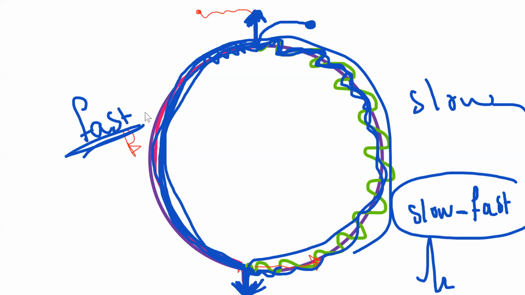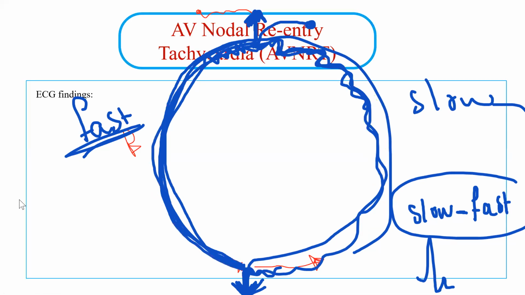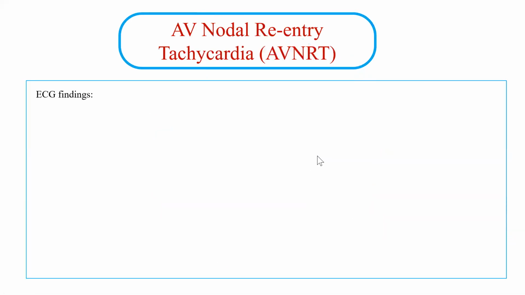All right, let's talk about the ECG features. What are the ECG features? First of all, the rhythm will always be regular because, as we said, the AV node always has a regular rhythm. And as we discussed in the pathophysiology, it is a circuit of electricity going back and forth, so it will always be regular. The heart rate will be between 140 and 280. Very unlikely to be less than that. And it will likely be narrow.